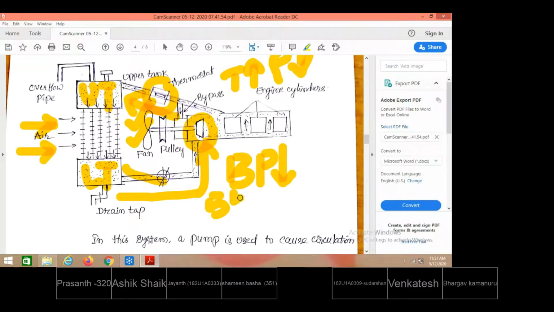Once 55 degrees centigrade is attained by the water circulated here, that is, once the temperature has risen to 55 degrees centigrade and above, the thermostat will sense it and allow the water to enter into the radiator. If the temperature is less than 55 degrees centigrade, the thermostat won't allow the water to enter into the radiator. So then, what will it do?